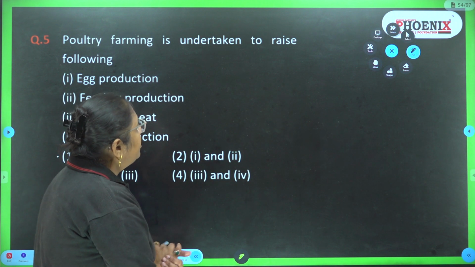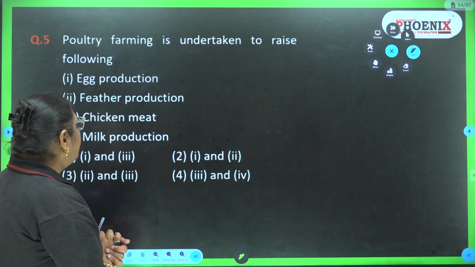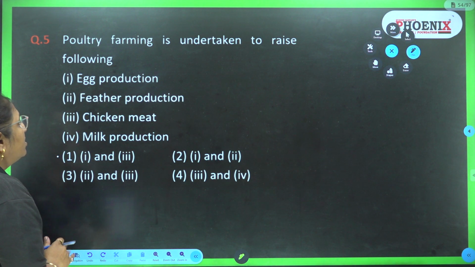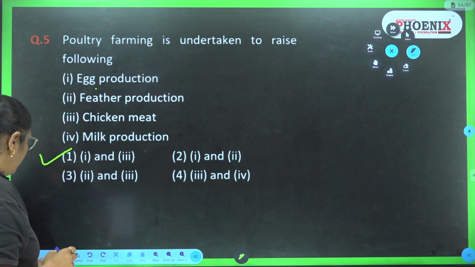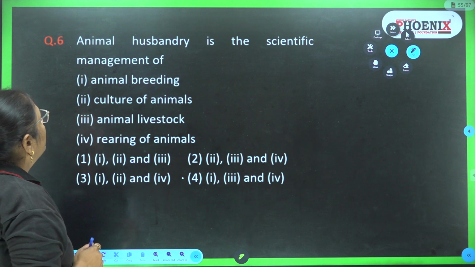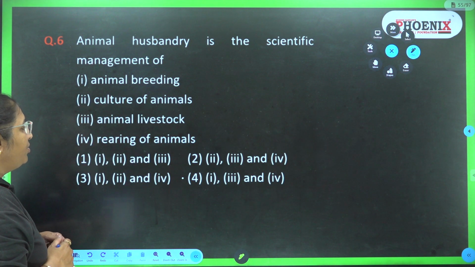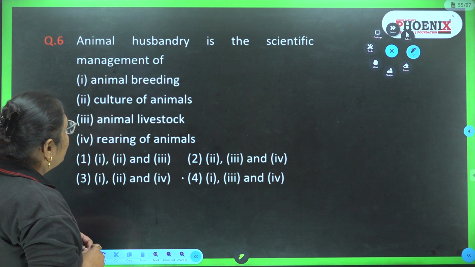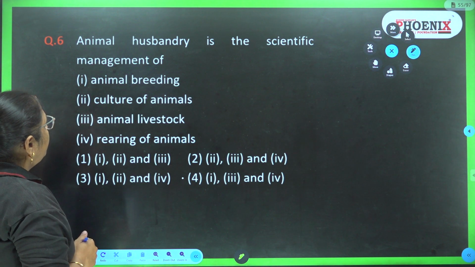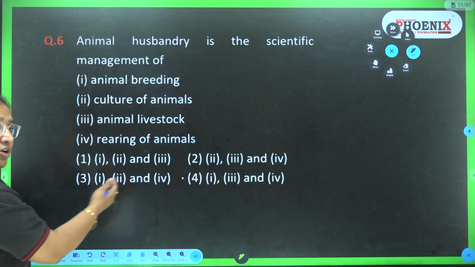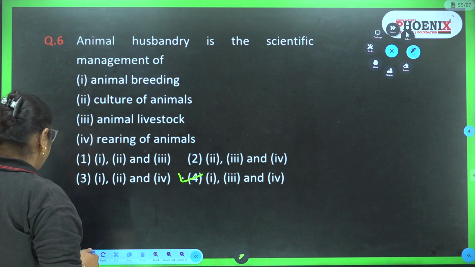Poultry farming is undertaken to raise following: egg production, feather production, chicken meat production and milk production. So the correct option is egg production and chicken meat production. So first is correct option. Question number 6, animal husbandry is the scientific management of animal breeding, culture of animals, animal livestock, rearing of animal. So animal breeding is correct, then animal livestock is correct, rearing of animal is correct. So correct option is fourth. Culture of animal is not incorrect.